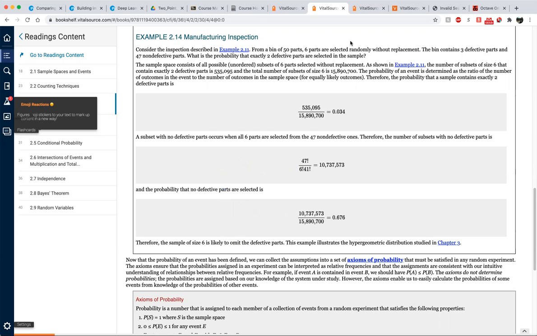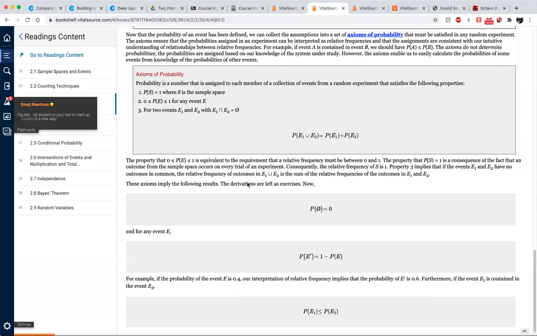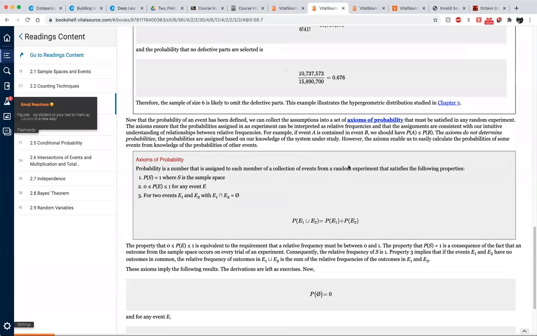So now here's the axioms of probability. Probability is a number that is assigned to each collection of events from the random experiment that satisfies the following properties. First one, keep in mind, probability must be between 0 and 1. It could be 0, it could be 1, and probability cannot exceed 1 and cannot be a negative number. Keep in mind this. And then the probability of the sample space is going to be 1, where S is the sample space.